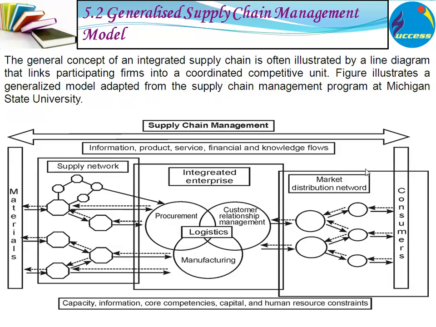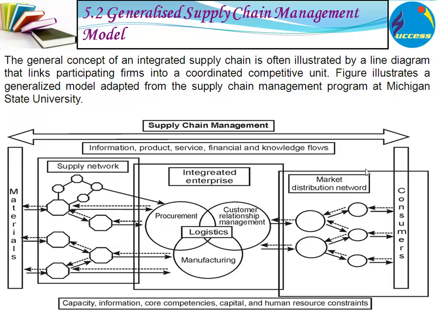There are various processes in the organization like procurement, that is purchasing, then manufacturing, that is production, and customer relationship management. Here the products are produced. Now the end part, that is the right hand side, is the market distribution network. Here the chain of wholesalers and retailers is there. With the help of these wholesalers and retailers, the final product is given to the consumers.